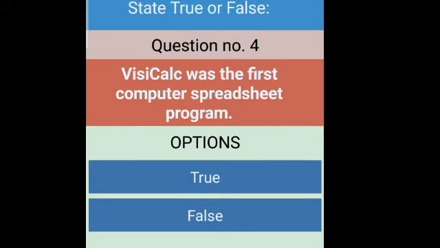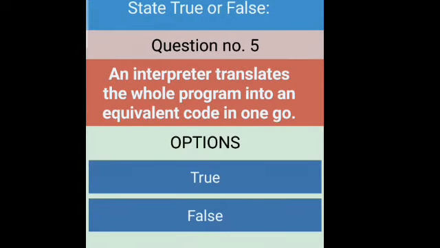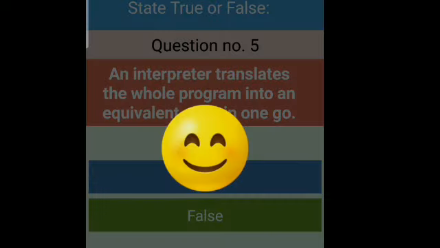Question number 4 is VCalc was the first computer spreadsheet program. As we know, VCalc was the first computer spreadsheet program. This is true. Right answer. Question number 5 is an interpreter translates the whole program into an equivalent code in one go. As we know, the interpreter translates your programming language into machine language program line by line, not in one go. This is saying wrong. So this is false. Right answer.